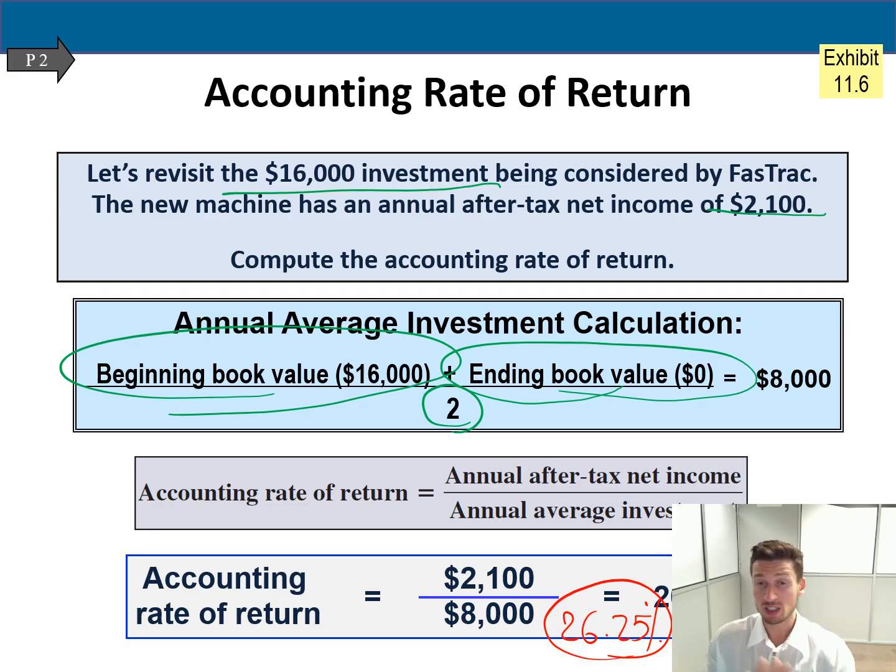So what does it mean? Don't get confused, please. I'm just telling you that this ARR and your accounting payback period are very related to each other, because it takes me around 4 years to get back my money, and each year I'm getting 26% return on my investment. When you read the book and also see this presentation, I hope you will understand better how they are related to each other. And in your AT assignment, you need to exactly calculate your payback period plus IRR. Okay, so this is the example about IRR.